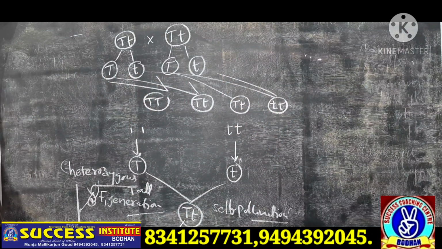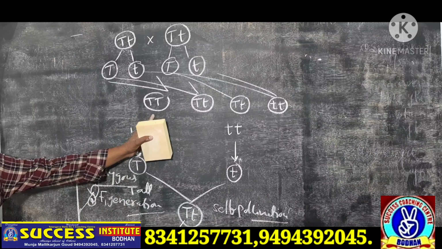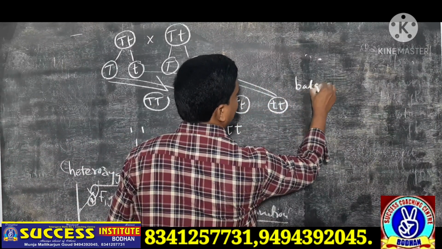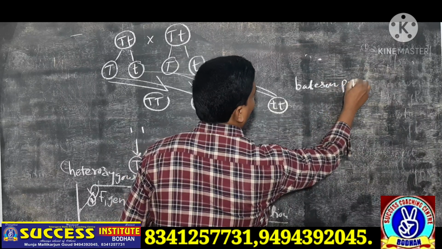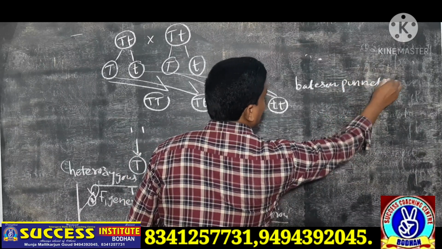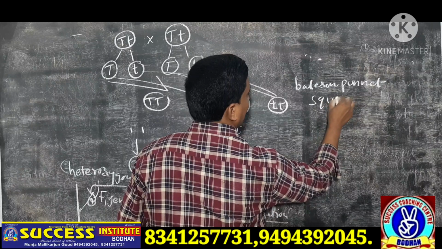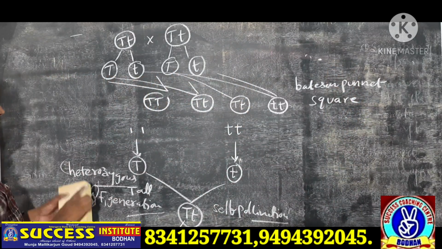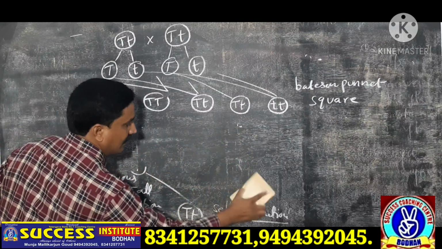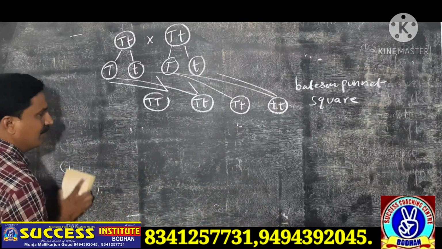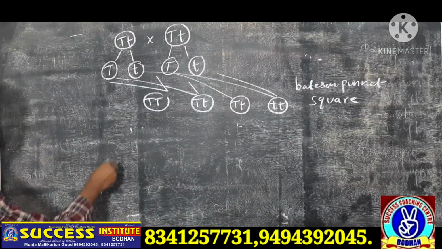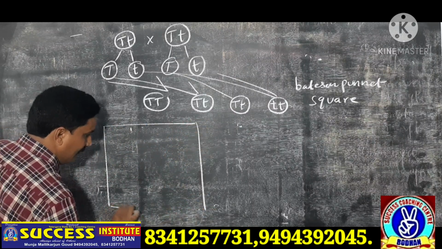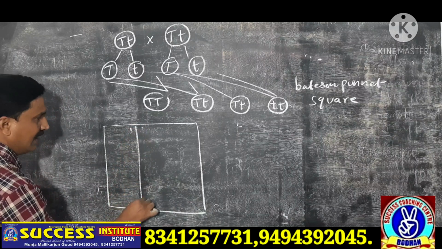Okay. Next, another process is also there, that is the Bateson-Punnett square. The Punnett square was proposed by Bateson and Punnett. According to this Punnett square, this is a square.